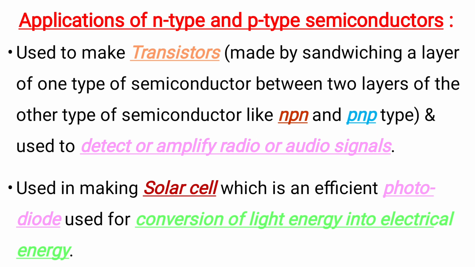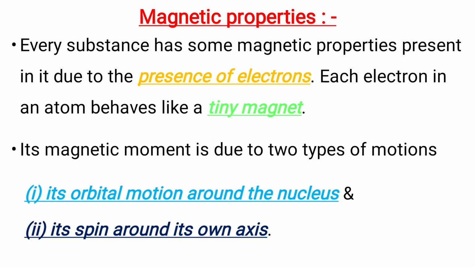And they are also used in making solar cell, which is an efficient photodiode used for the conversion of light energy into electrical energy. Let us discuss the magnetic properties of solids. Every substance has some magnetic properties present in it due to the presence of electrons. Each electron in an atom behaves like a tiny magnet.